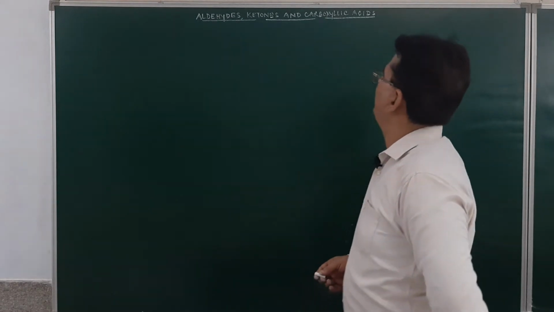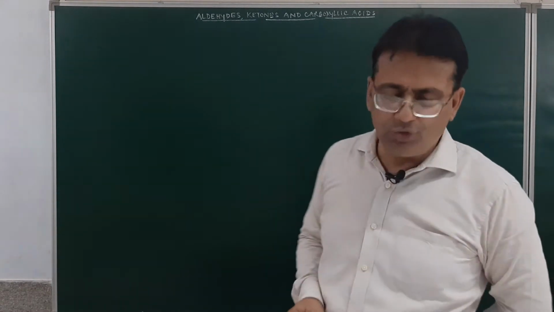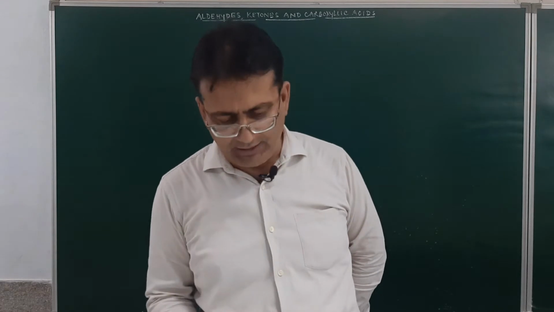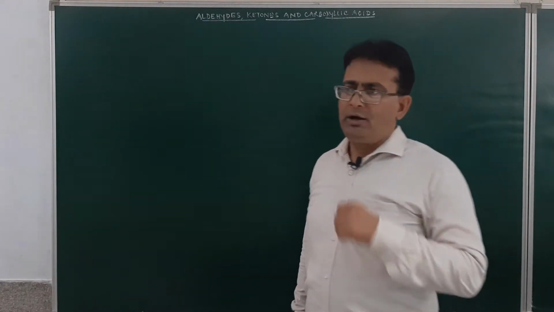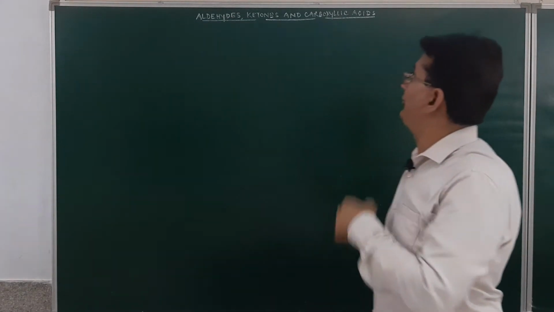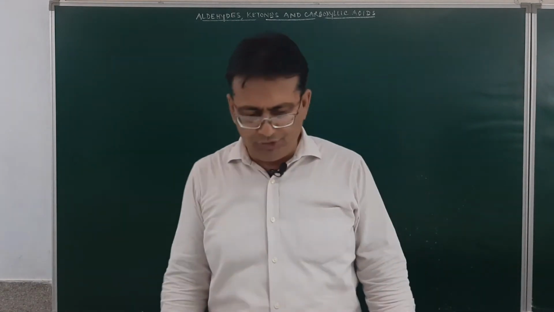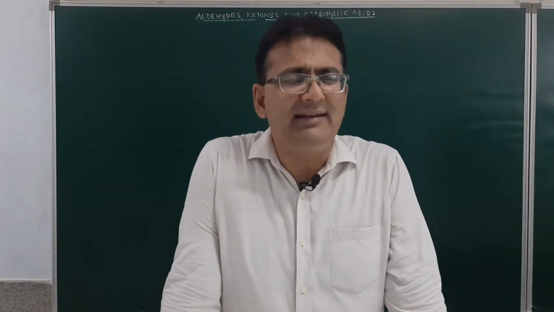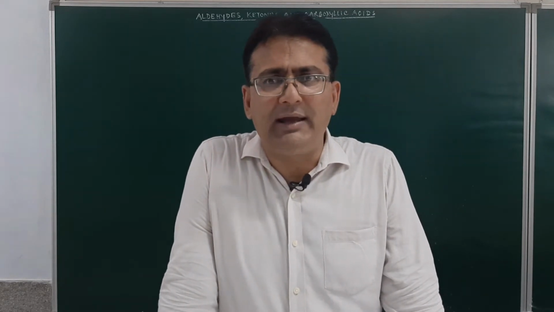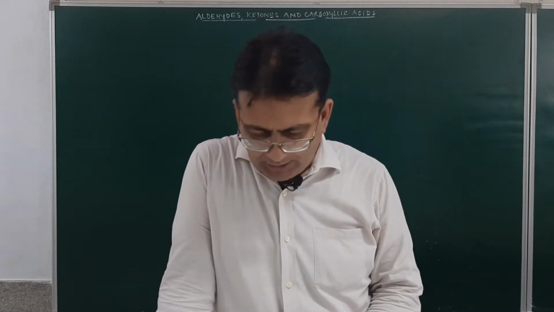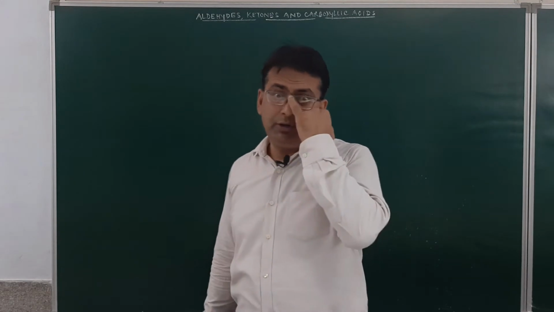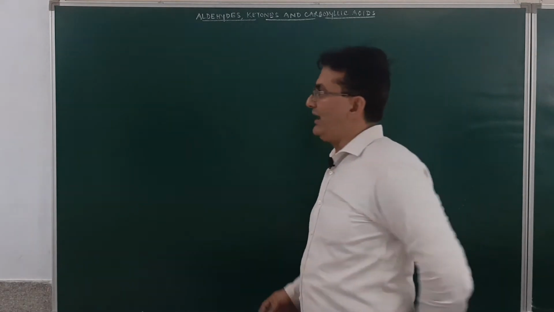Now today we start the discussion of a new chapter, which is aldehydes, ketones and carboxylic acids. Before starting, students, you must know that these are carbonyl compounds. Carbonyl compounds means compounds having a carbonyl group.